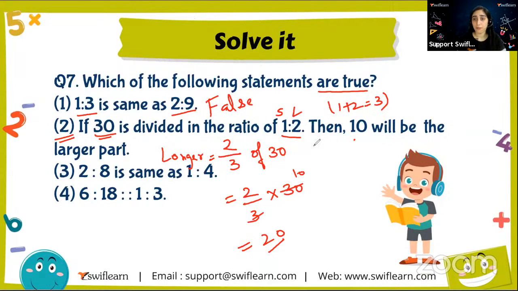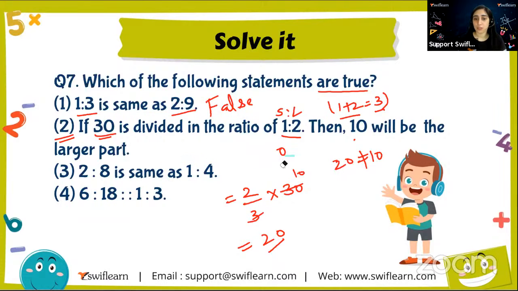To calculate the fraction of longer part, it's 2 over 3. Why 3? Because the total of 1 plus 2 is 3. So we wrote 2 over 3 of 30. And on solving this question, the answer we got is 20. So 20 is not equal to 10, right? When 20 is not equal to 10, so we say it false. Okay.